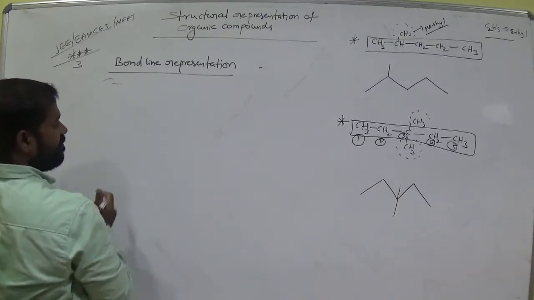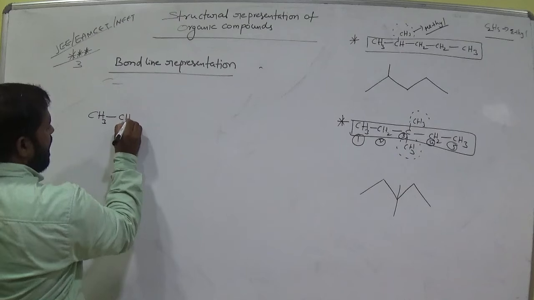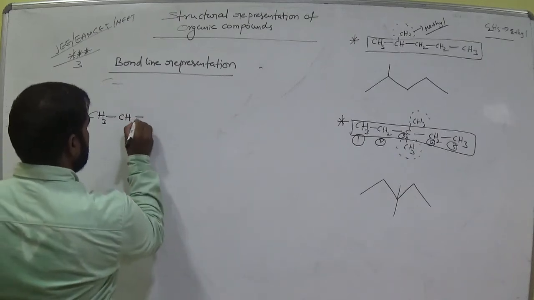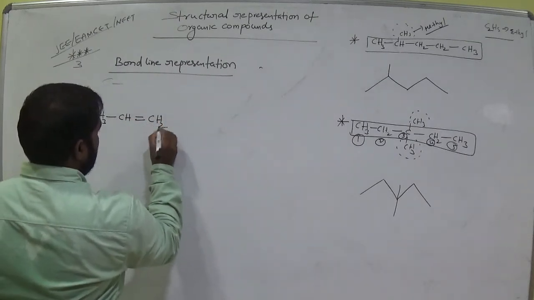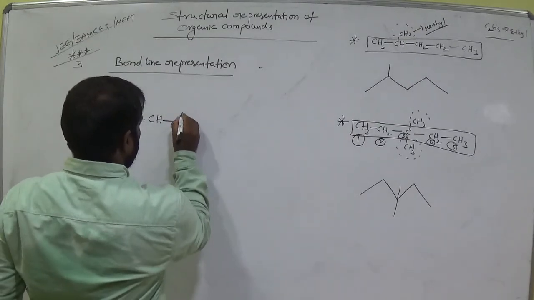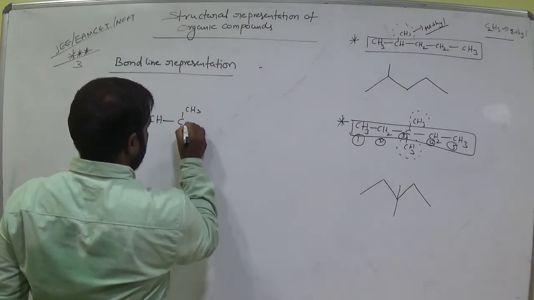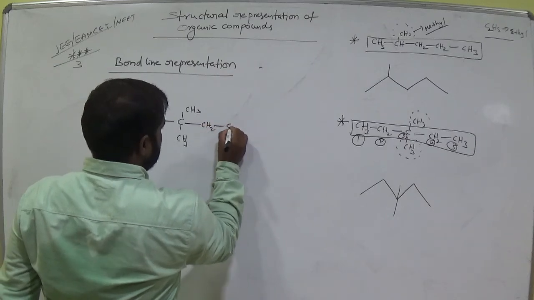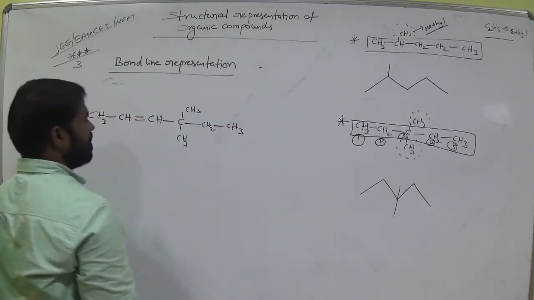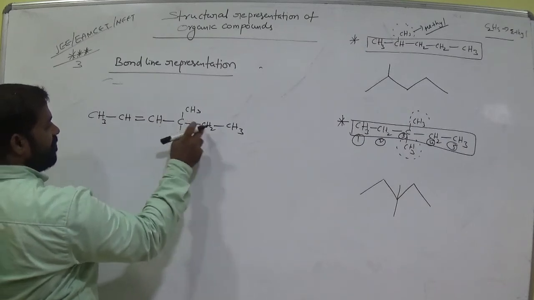Let's see. CH3, CH, double bond, CH2, CH3, CH3, CH2, CH3. Okay, what is the longest chain? 1, 2, 3, 4, 5, 6.